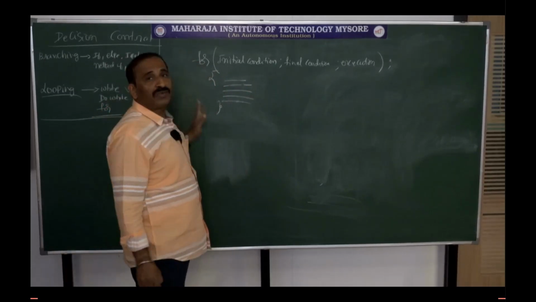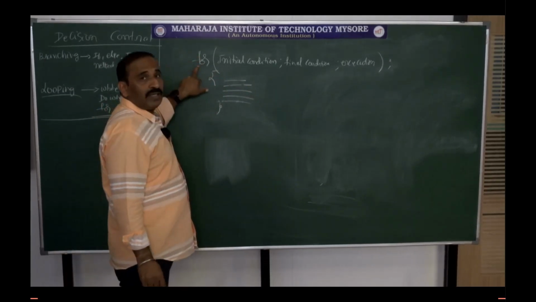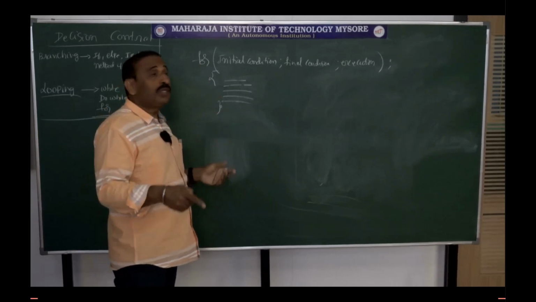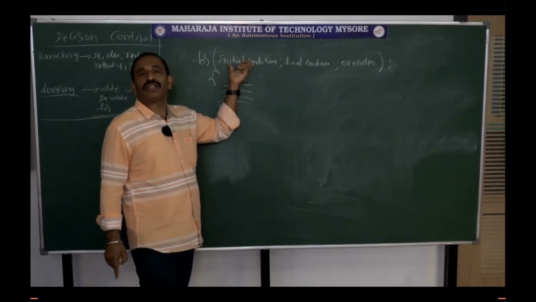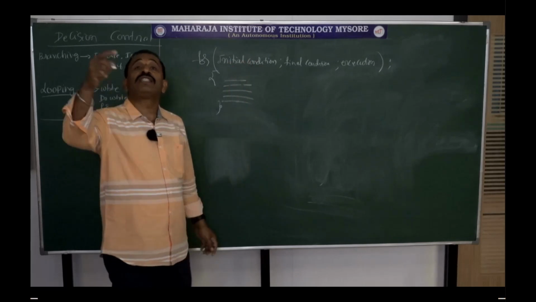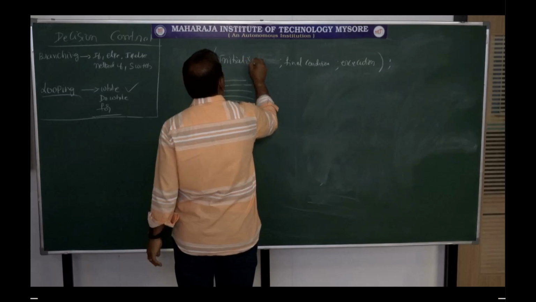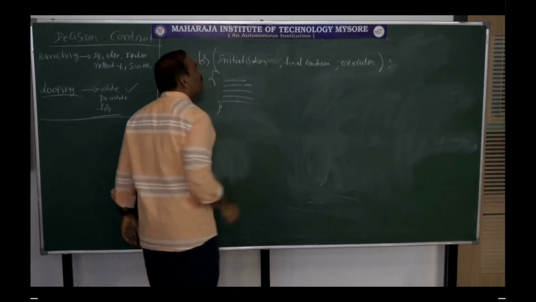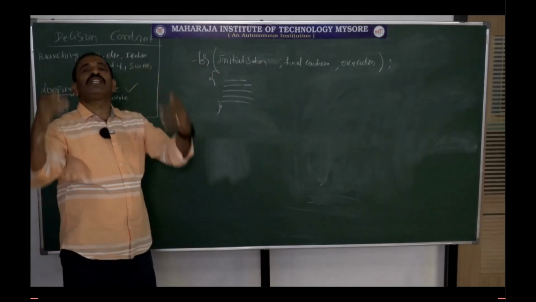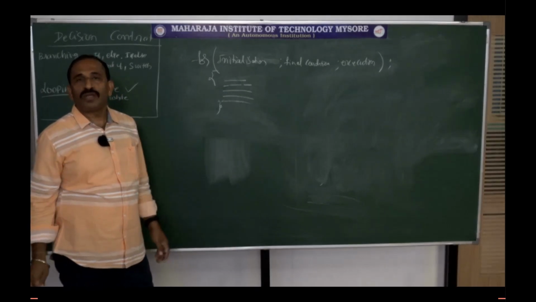Okay, now let us see how this works. For is again a loop, but I am putting the initial statements. It is not to be called a condition, it is initialization. What initialization would you like to do?